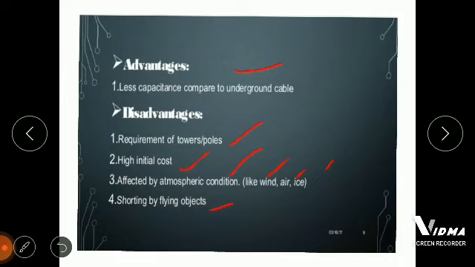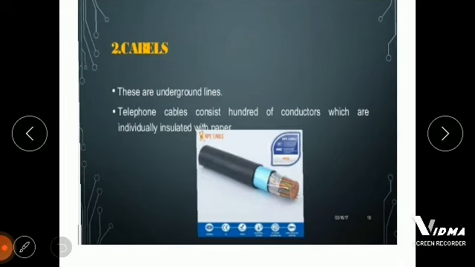Then we will understand cables. These are underground lines, and telephone cables consist of hundreds of conductors which are individually insulated with paper. This is an example of our cable. We can see over here a number of conductors that are insulated with paper.